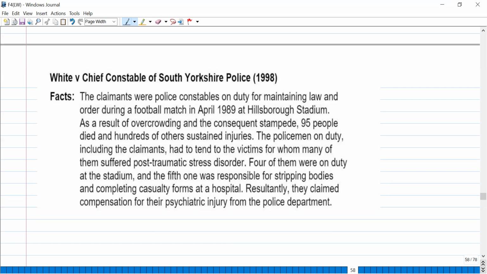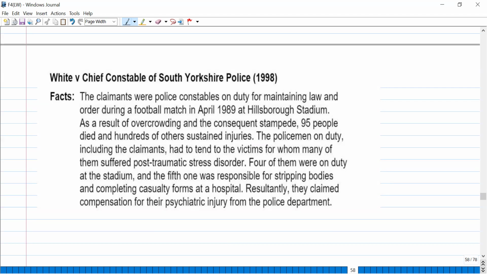So they put up the claim on the police department that because of watching that harrowing, tragic event, we have suffered psychiatric illness, so we are entitled to compensation. Now here the court needs to prove whether they were secondary victims or not. Okay, so they were not secondary victims, right?